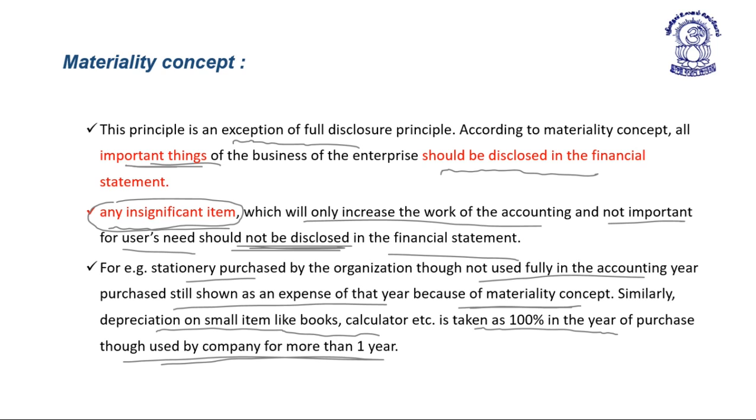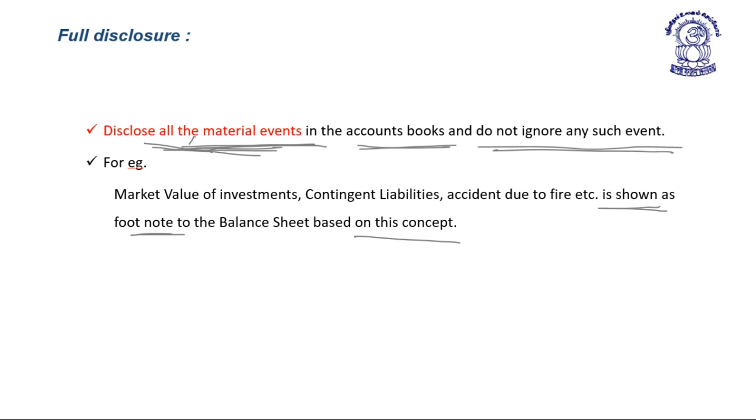Next concept is materiality concept. Here, any insignificant item which will only increase the work of accounting and is not important for users' needs should not be disclosed in the financial statement. Lastly, full disclosure. Here, all the material events are required to be disclosed in the books of account.